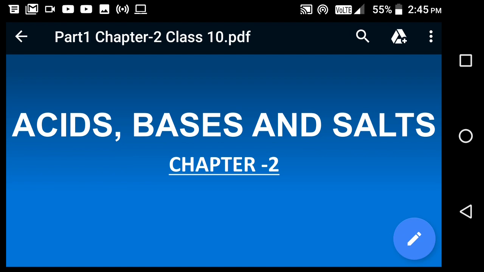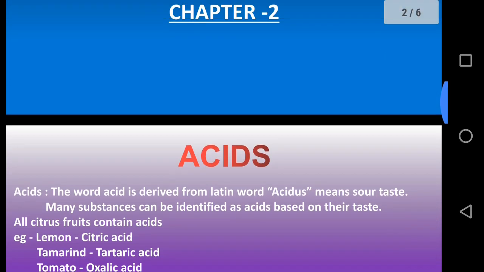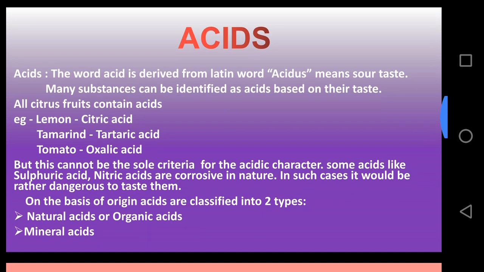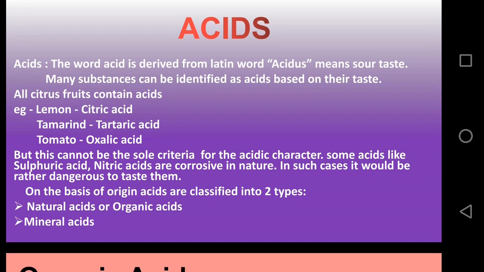At first I will describe acid. The word acid is derived from the Latin word acidus, meaning sour taste.